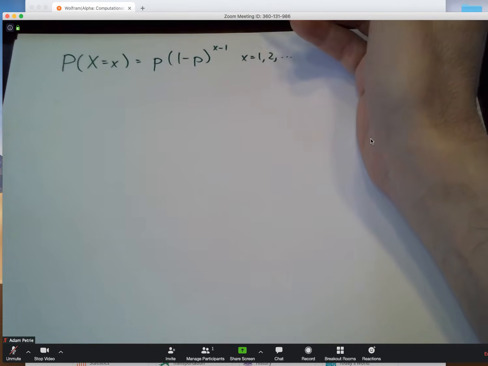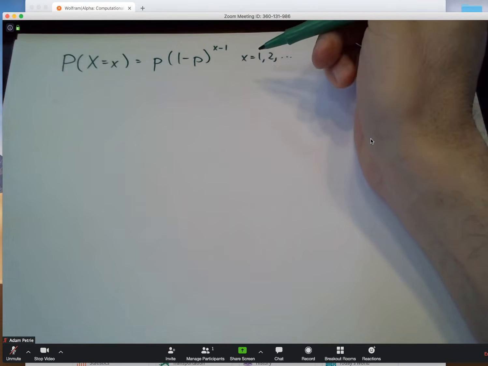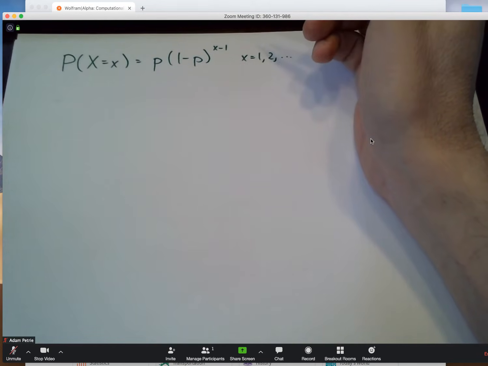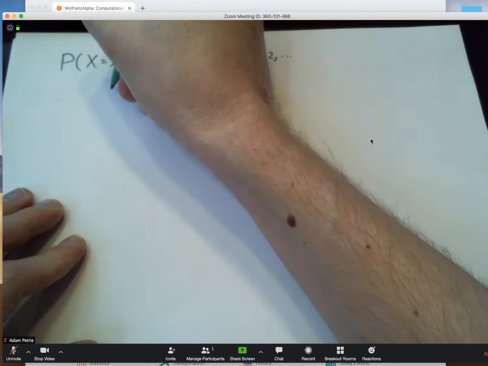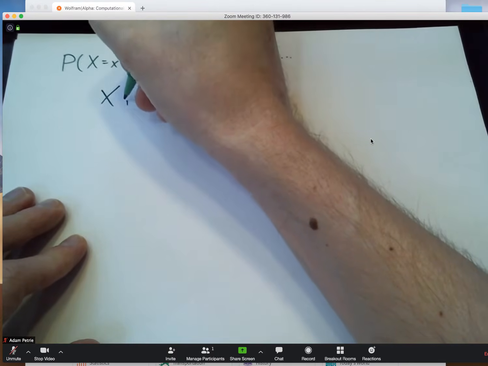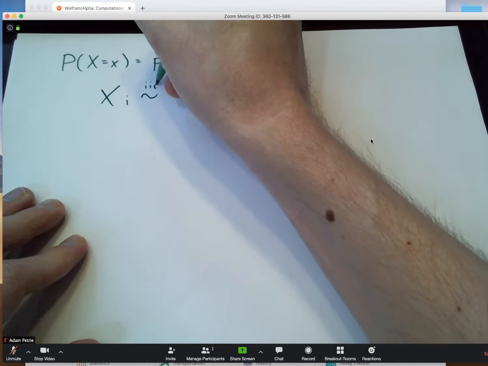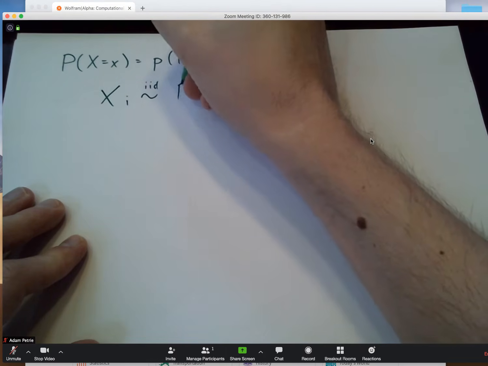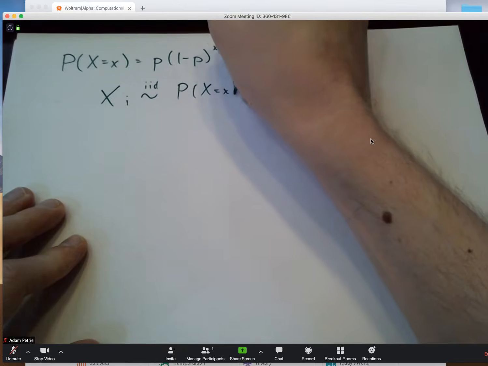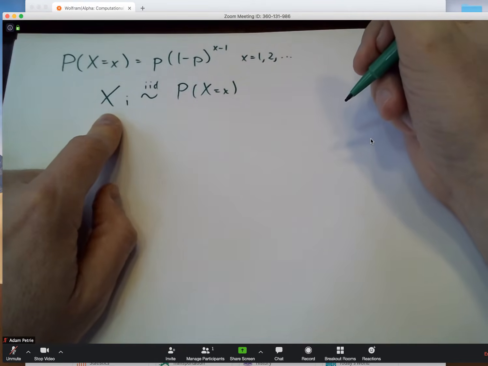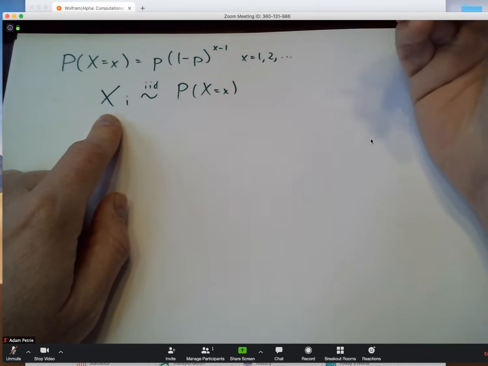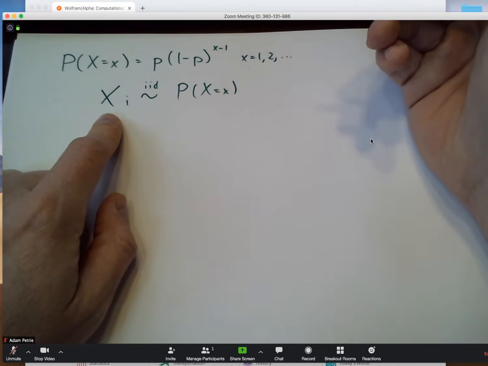Some people might have won on the very first ticket, so their little x's are 1. Some people might have taken 15, 20 tickets to win. Their little x's would be relatively large. So to get started, I'm going to write down our fundamental assumption about the data that we're working with. So what I'm going to write is that capital X_i here, and little i is just the subscript representing 1, the first observation, 2, the second observation, etc.